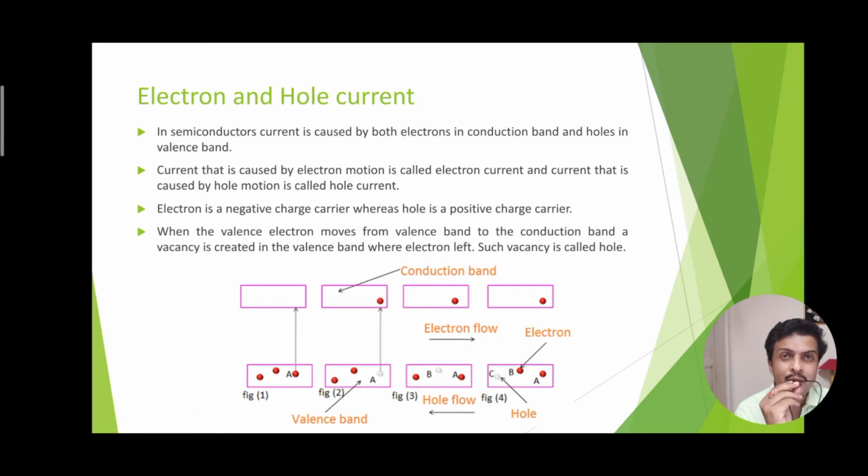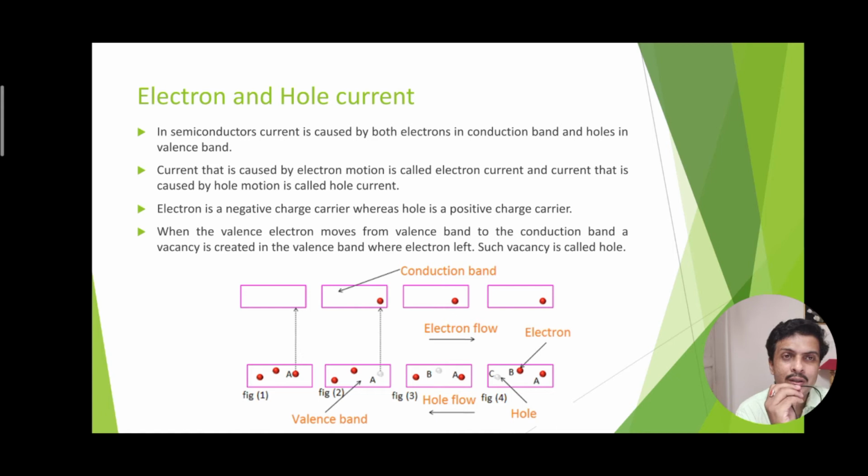In the valence band, holes are moving to produce hole current. In the conduction band, free electrons are moving to produce electron current. When the electrons in the valence orbit acquire sufficient energy, they move into the conduction band and holes are created in the valence band.